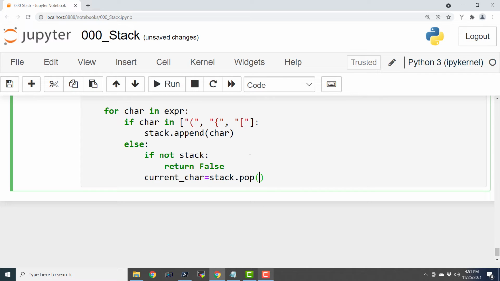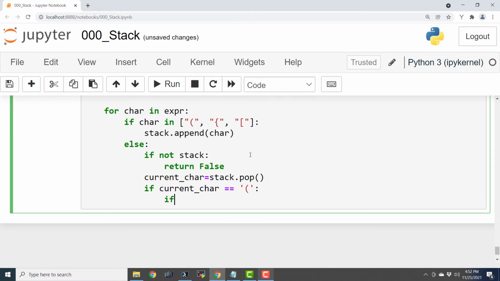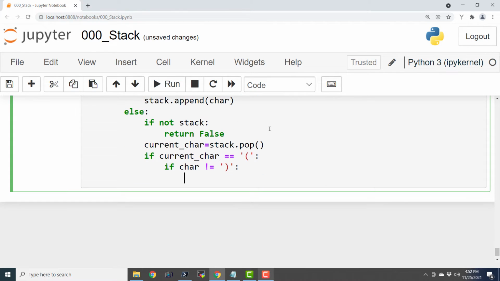Now the current character is the popped value in the stack, and if the current underscore character equals the normal opening bracket, then if the character that we are reading from the string is not the closing bracket, return false.